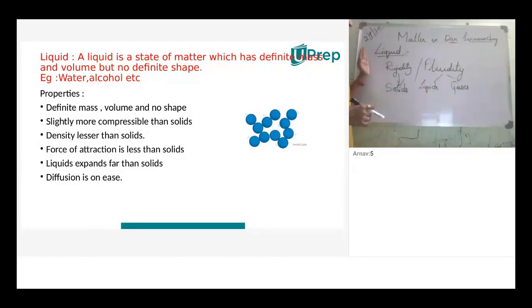So we consider solids under rigidity, whereas fluidity means liquids and gases. In liquids and gases, the force of attraction between particles is less compared to solids. That's why they come under fluidity. Understood?